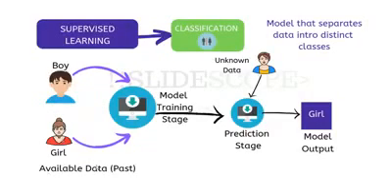This is available data that is there in the past, in the data set. We have some properties of boys and some properties of girls, like in tabular data, let's say height, weight, color, length of hair, and everything, so that we can classify them. And we have output data also.